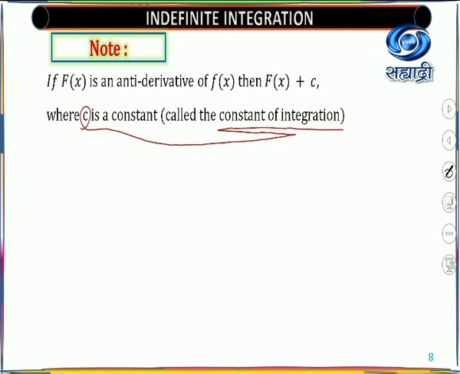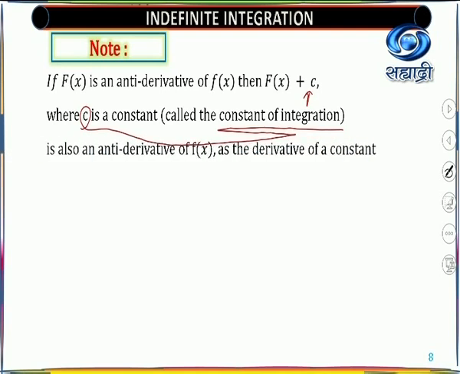From now onwards we will use the term constant of integration. It is also an antiderivative of f(x), as the derivative of a constant is 0. I am explaining that again and again: here there is a constant which you don't know. For that constant it may be 0, but you need to write c belongs to R.